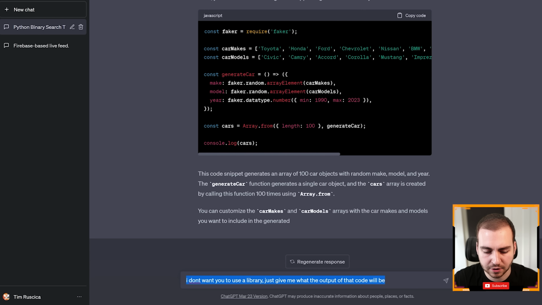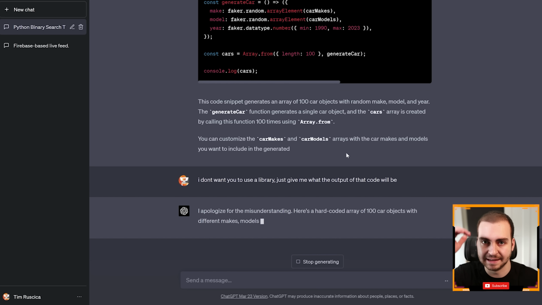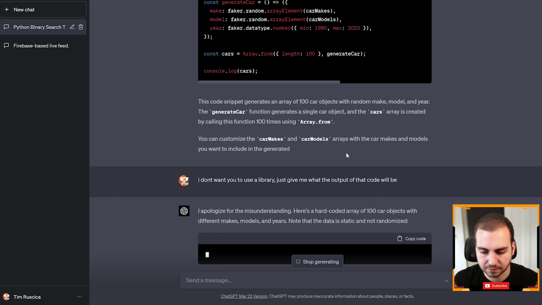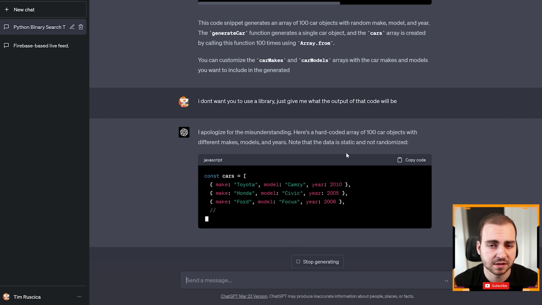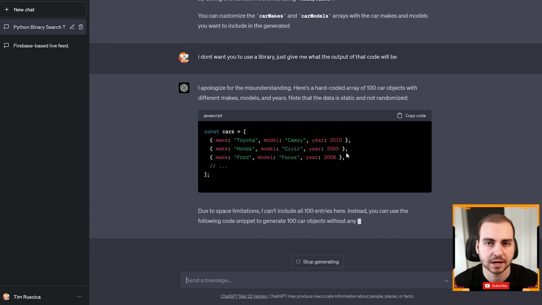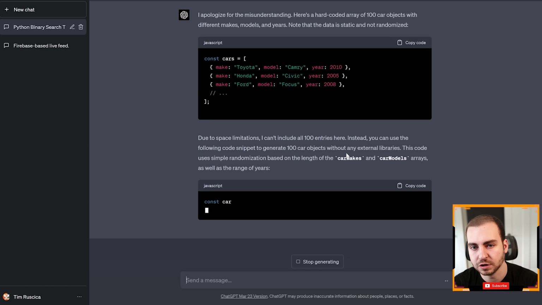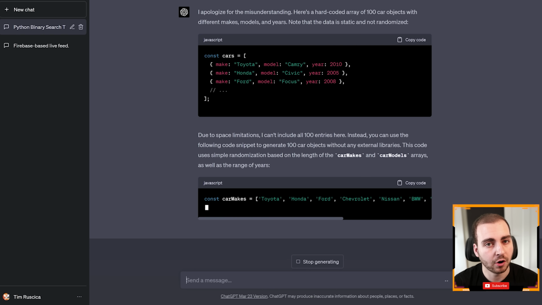And I just asked it, I don't want you to use a library, just give me what the output of that code will be. And then it should actually just give me all of the entries, which is what I'm looking for. So let's see this. Okay, so you can see that it's now spitting out the car data that I was looking for. If I wanted all of the 100 entries, then I could just ask it, hey, I actually want 100 entries, keep going, and then it would give that to me. Or again, I can use that generative approach that it was telling me. All right, so that is tip number 1.